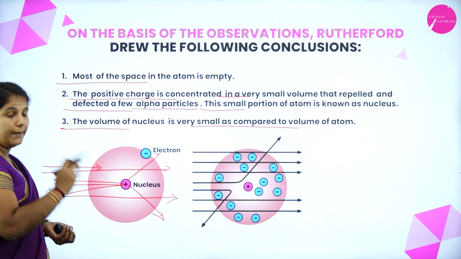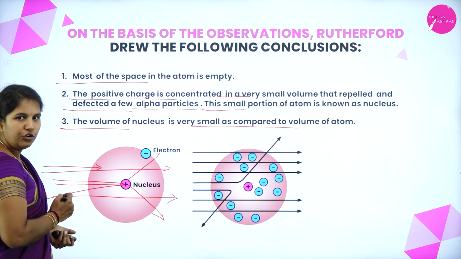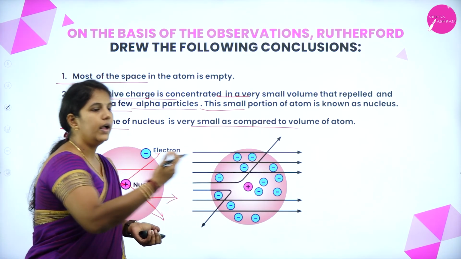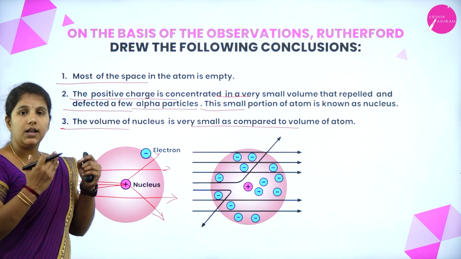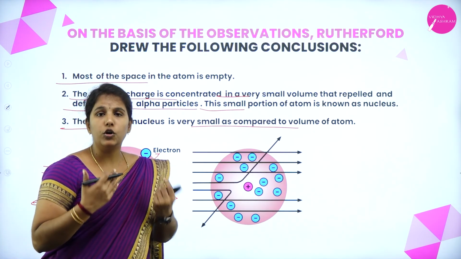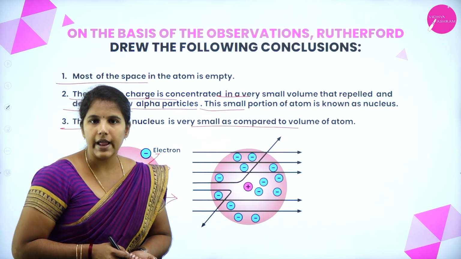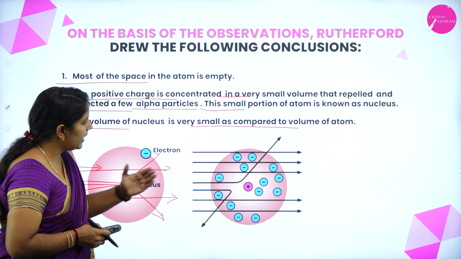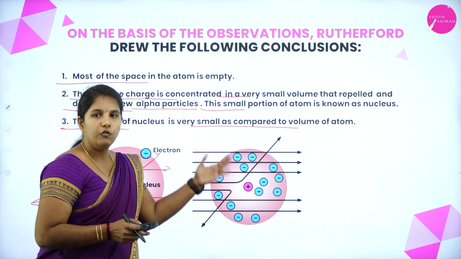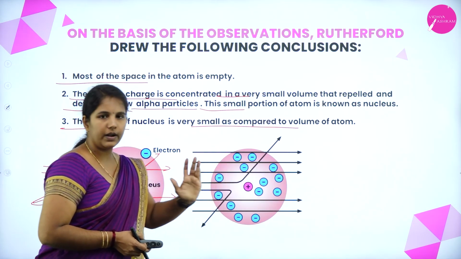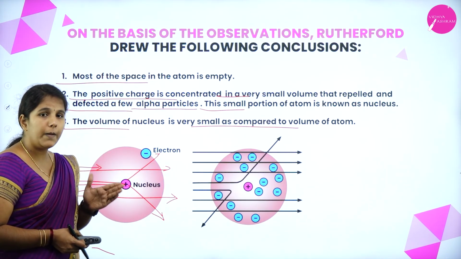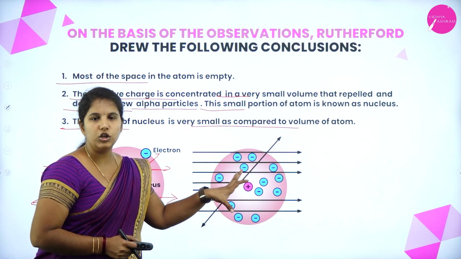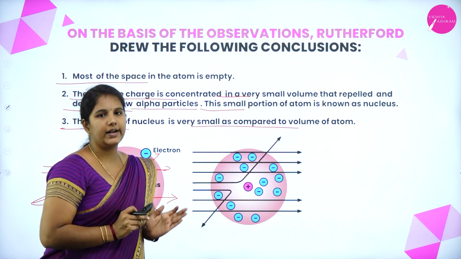So why is it coming back? Because the volume of the nucleus is always smaller than that of the atom. That is why when it is hit, it comes back. These were the three conclusions given by Rutherford to explain the Rutherford model of an atom. Understood? What was the first conclusion? Why do alpha particles move in a straight line? Because most of the space in an atom was empty. Why are few alpha particles deflected? Because when they come in contact with the nucleus, they get deflected.